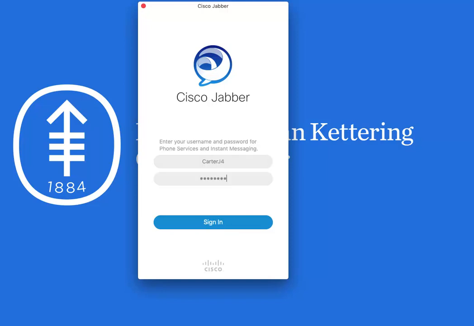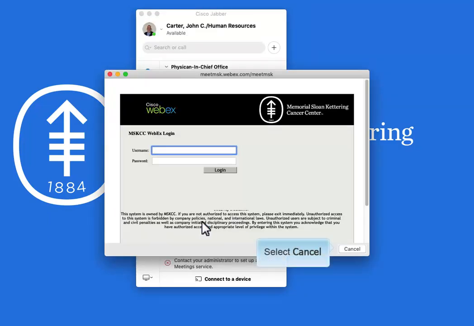You'll be taken to a regular login where you'll enter your usual username and password, and you don't have to put in the @mskcc.org bit this time. Select Sign In. You can cancel out of the MSKCC WebEx login.